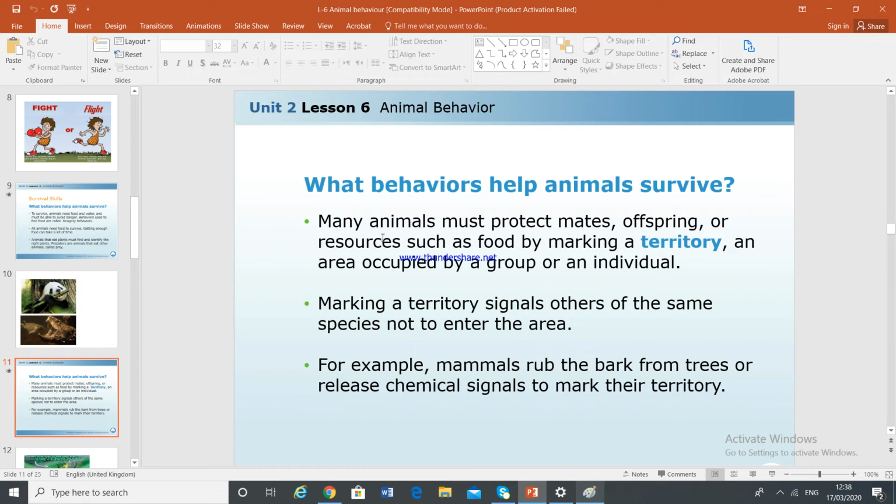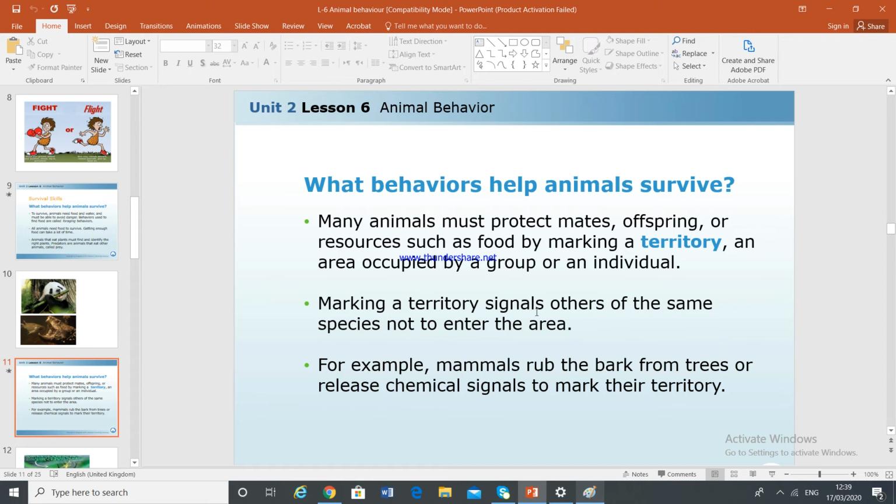They are actually helping the other animals, their offspring, or their mates. They're protecting them and they're making a territory. While making the territory, they have special features, either by singing or by releasing some chemicals that the other animals don't like the smell of, or they taste it and they run away.